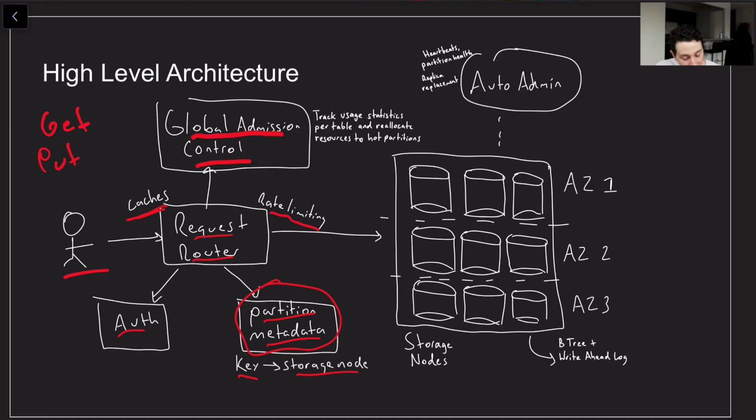Finally, we've got our storage nodes over here. This is really the main part of the system. Storage nodes are going to be holding a B-tree and a write-ahead log, probably on a solid state drive, and they're going to be replicated over different availability zones, where availability zones, as we've covered in the past, are just different data centers, albeit in the same region, that have different failure domains. So things like power and networking issues, ideally they won't be correlated. If there's a hurricane, that's unfortunate. Final component to cover here is this auto admin one up at the top, which is responsible for heartbeating, doing partition health checks, as well as replica replacement if one of the storage nodes goes down.